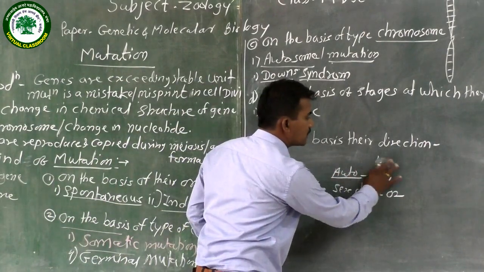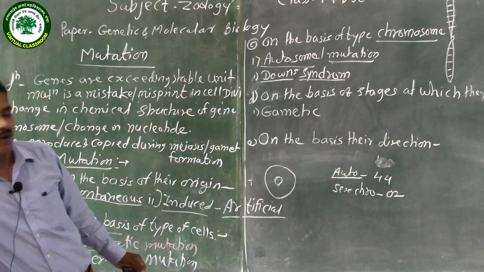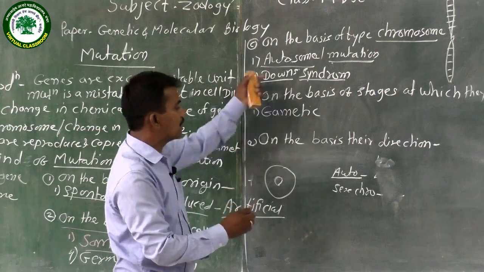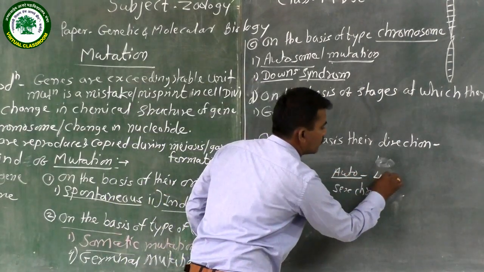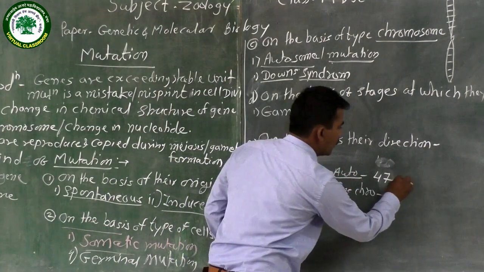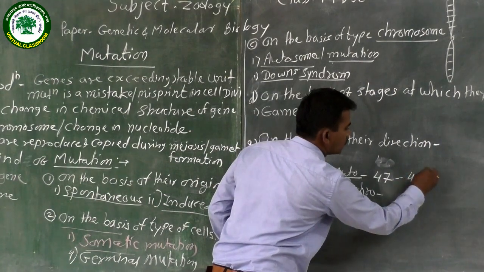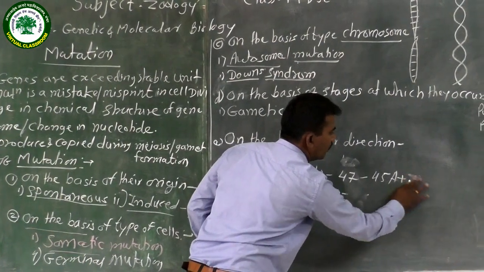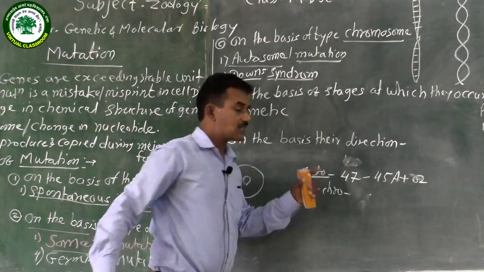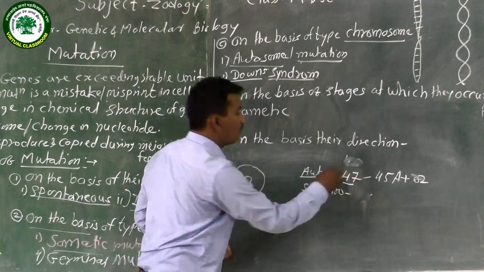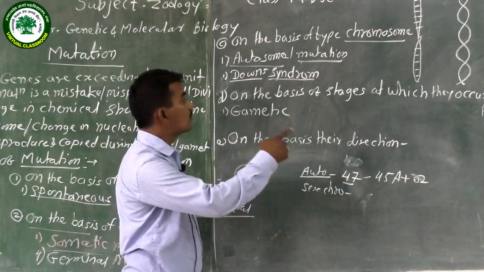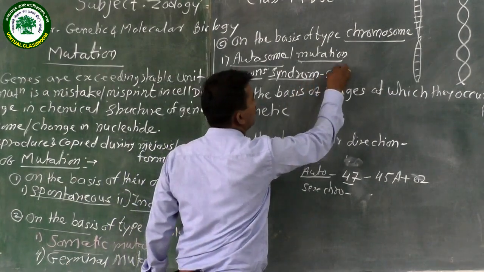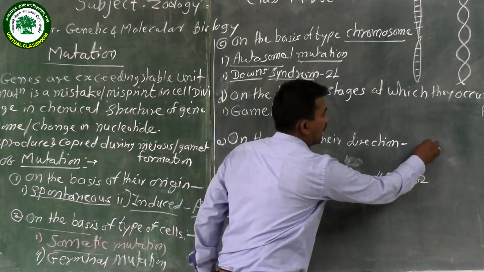A total of 46 chromosomes are present, but at one time the human being suffers from this type of condition, and the total chromosome number is 47. This means 45 autosomes plus the 2 sex chromosomes, X and Y. The total chromosome number is 47. One chromosome is extra, in chromosome number 21, and this stage is the trisomy condition.